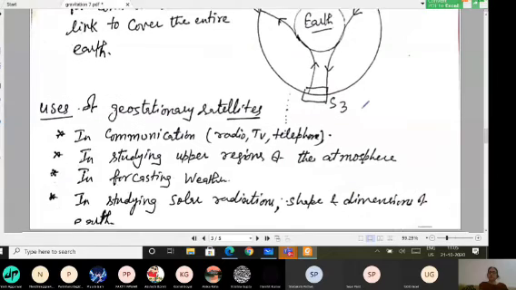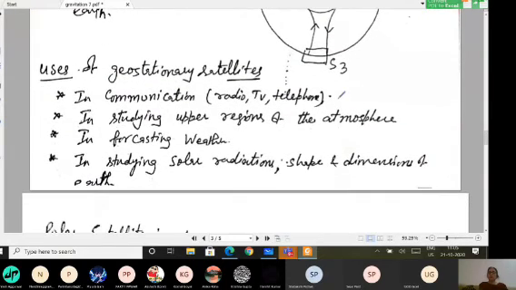The uses of geostationary satellites should be clear to you. First of all, in communication we use them for radio, television, telephone, etc. And we are able to study the upper regions of the atmosphere. We are able to forecast the weather, but of course for weather forecasting, polar satellites are more reliable, though we still get information from geostationary satellites as well. We are able to study solar radiations, and the shape and dimensions of the earth, with the help of geostationary satellites.